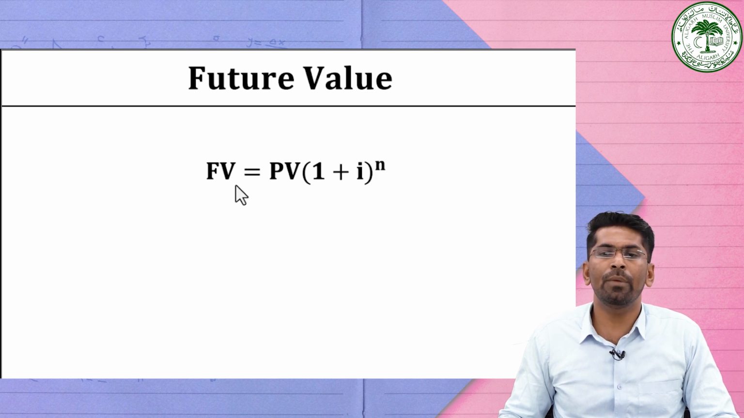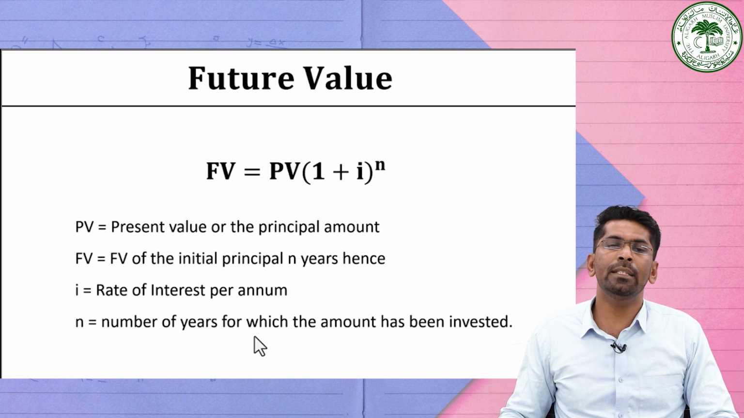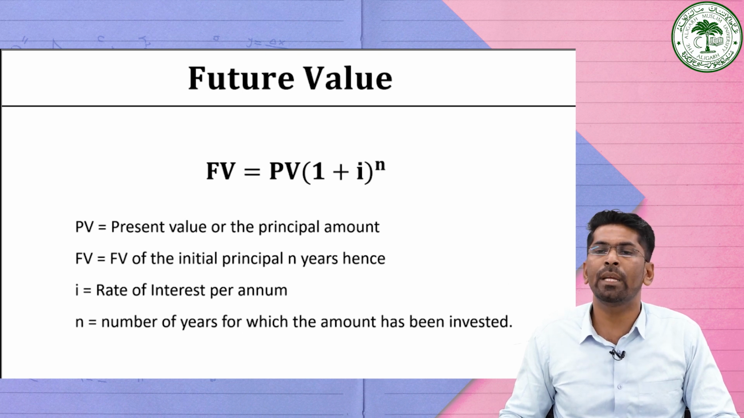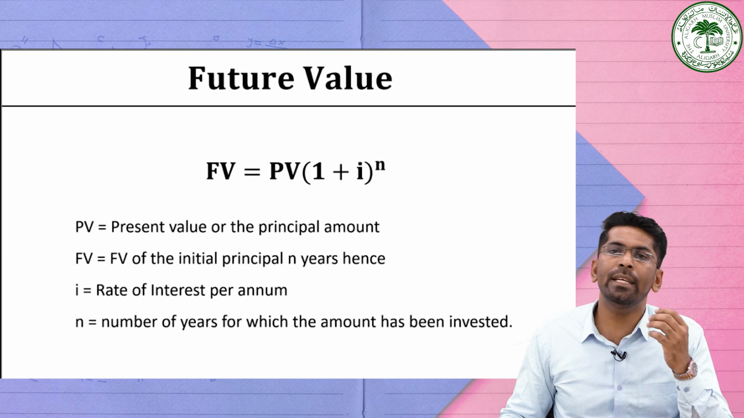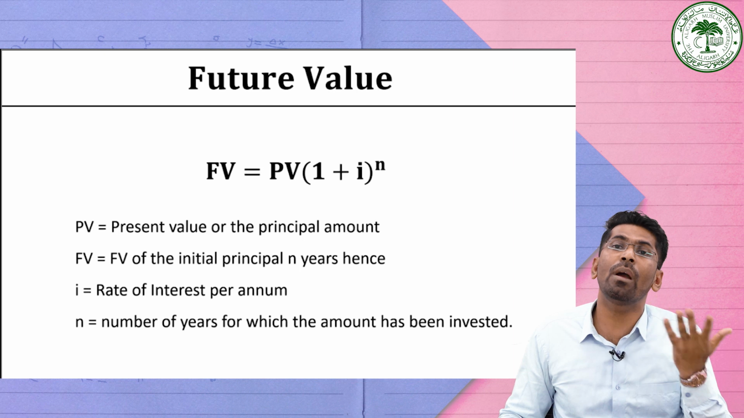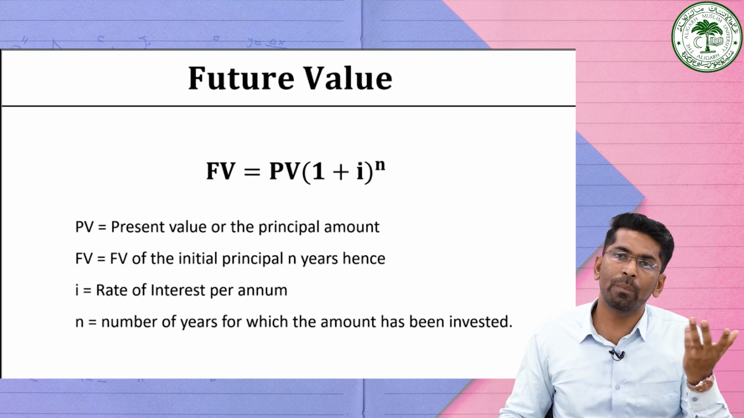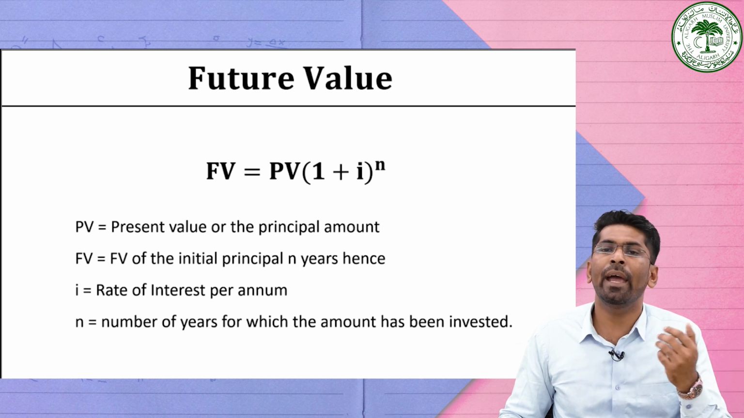So here FV is the future value, PV is the present value, I is the rate of interest per annum, and n is the number of years for which the amount has been invested. See, this formula actually helps you to calculate the amount you invested for a longer maturity period, say for example 10 years or maybe 20 years or maybe 30 years, very easily and quickly.